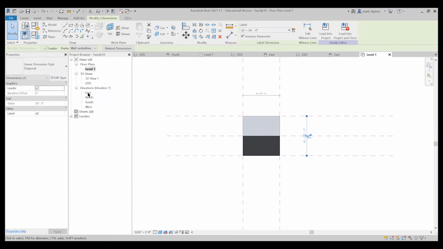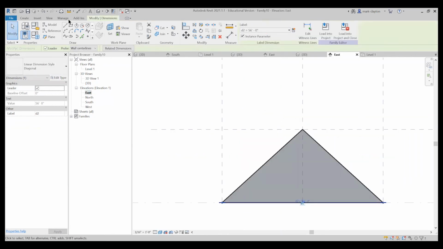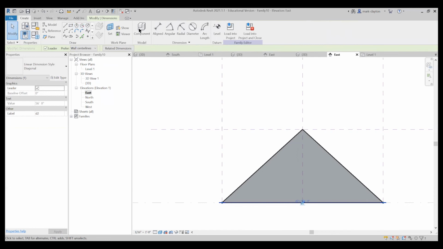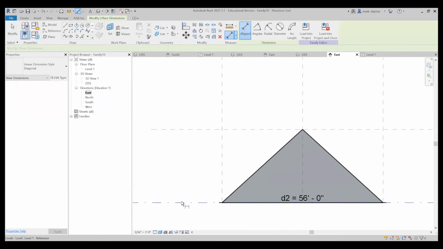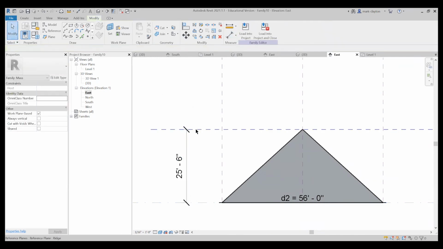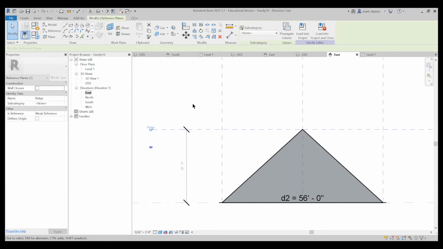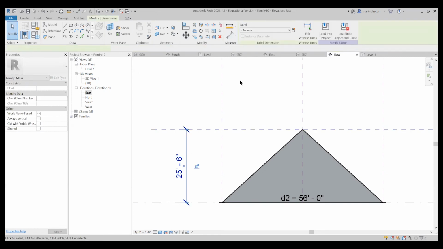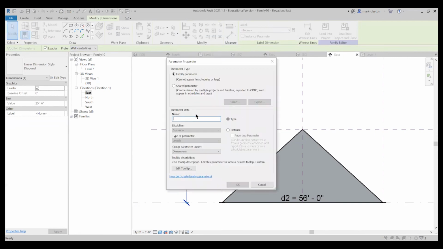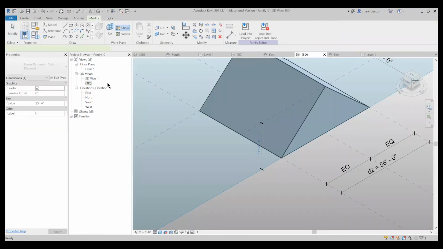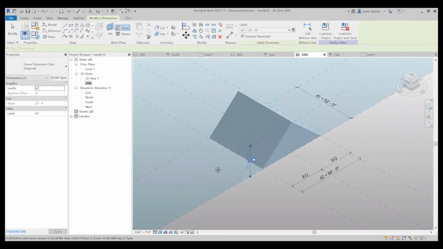I'm going to go back to my east view, and I'm going to put a dimension line here, and call that one H1. And then go to a 3D view and start testing these a little bit.